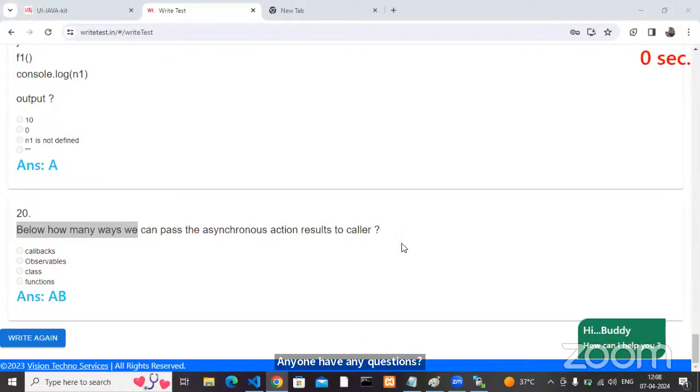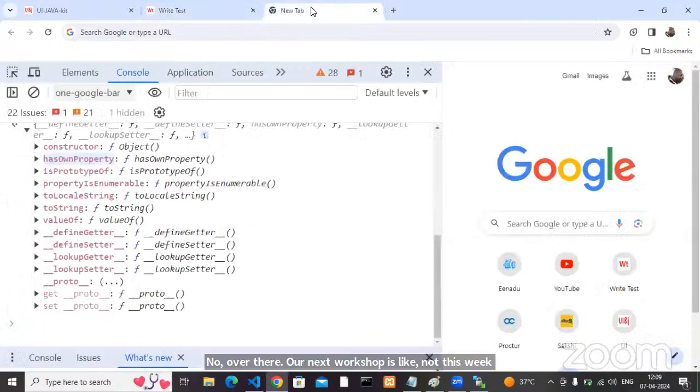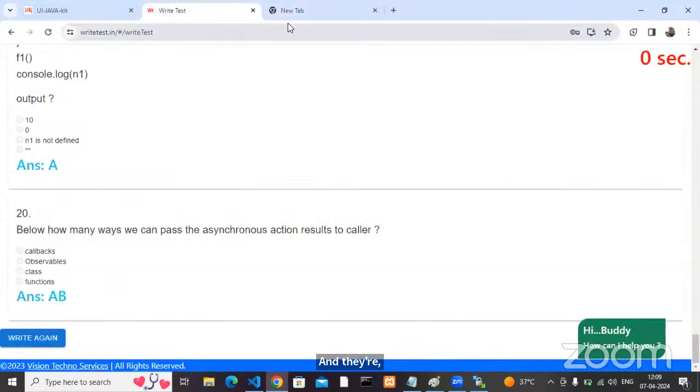No? Okay then. Our next workshop is not this week, next week. All the array methods we are going to take. Each and every array method we are going to cover.